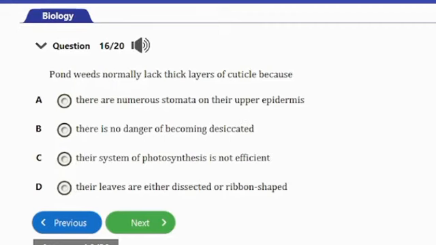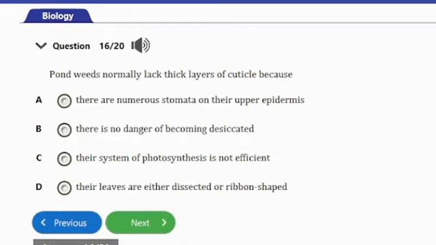So let's consider the next question. Question number 16. It says, pondweeds normally lack thick layers of cortical because A. there are numerous stomata on their upper epidermis, B. there is no danger of becoming desiccated, C. their system of photosynthesis is not efficient, D. their leaves are either dissected or ribbon shaped. So guys, the answer to this question is option B here. There is no danger of becoming desiccated.